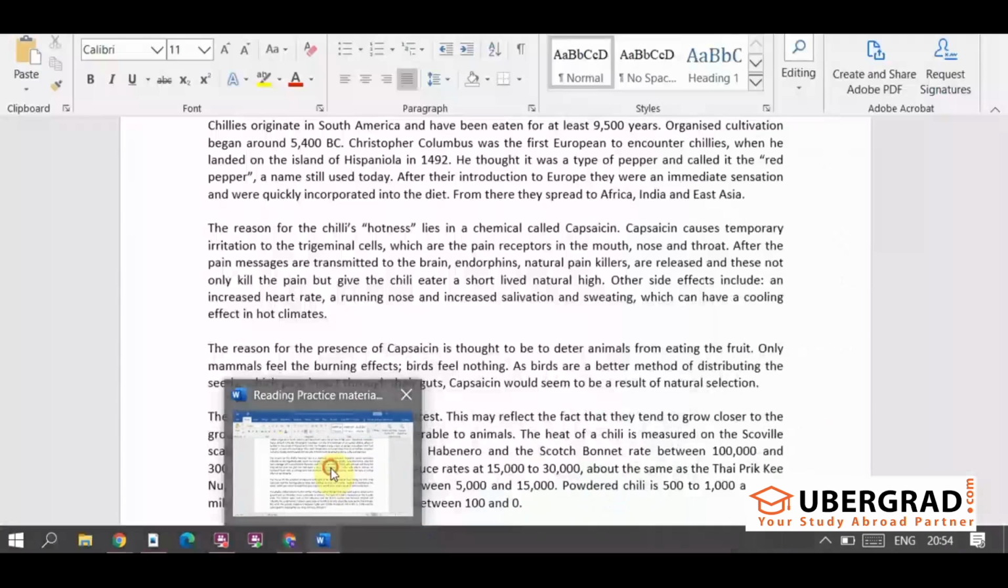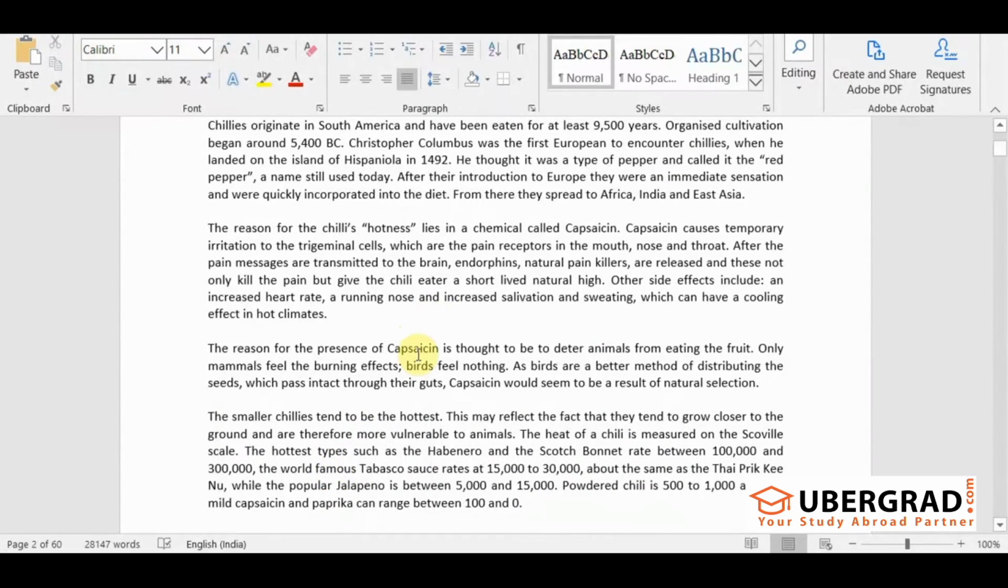See, if you read these statements, there are enough points present over here to say that yes, chilies can be a part of birds' diet. Why? Because first of all, mammals feel the burning effect, birds don't feel the burning effect. Birds feel nothing. So this is the first reason that it can be a part of birds' diet.